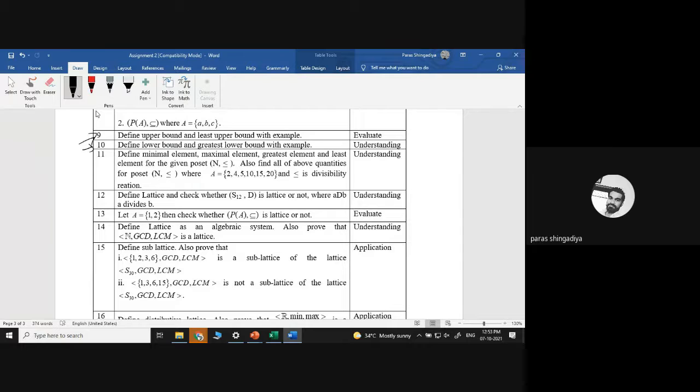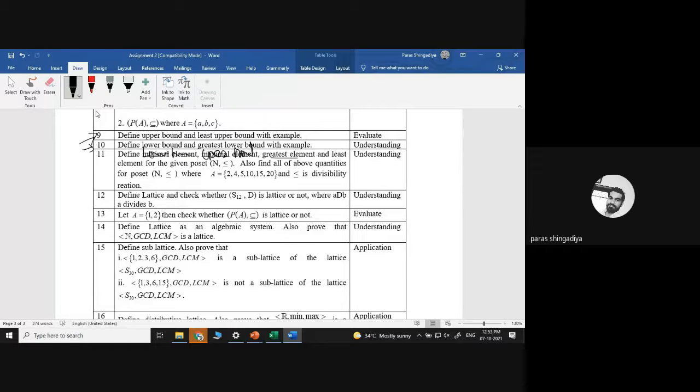Minimal element means lower bound. Okay, that is another word used: minimal element means a lower bound. Clear? That is lower bound, and maximal element means upper bound. Clear? Then after that, greatest lower bound and least upper bound.